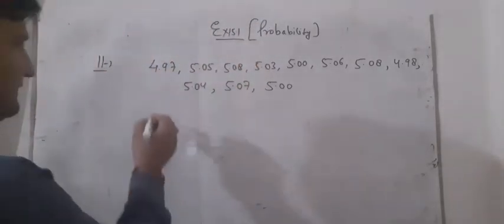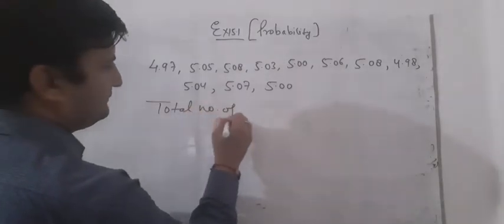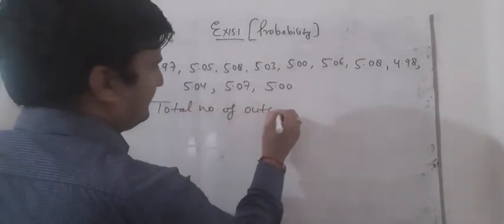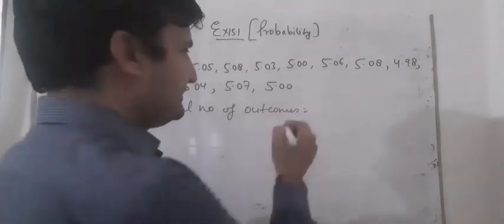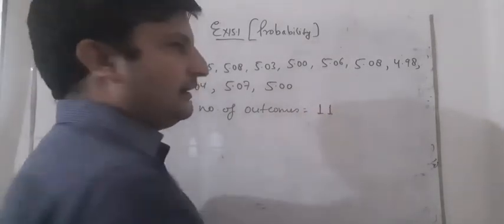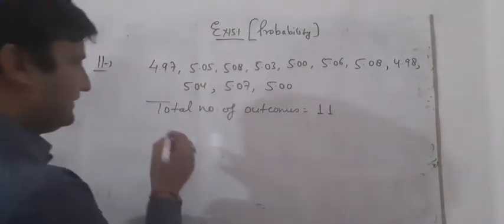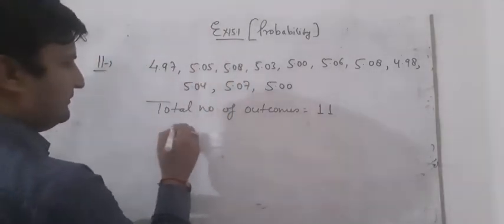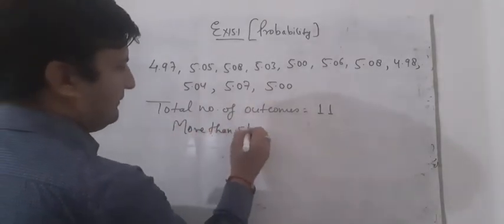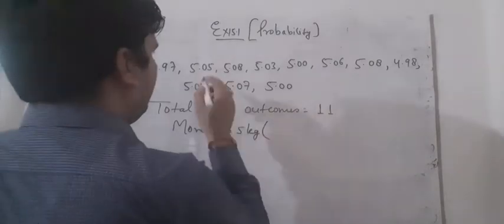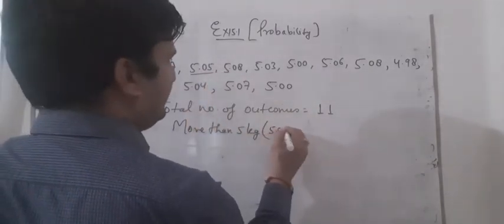So here we can write, students, total number of outcomes. Total number of outcomes means how many total bags are there? Bags are 11. And we have to find those that contain more than 5 kg. First one we can write is 5.05.